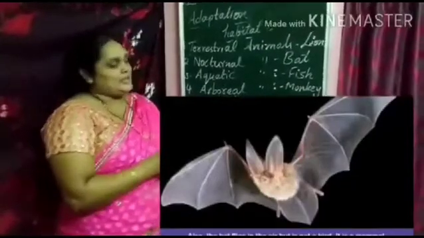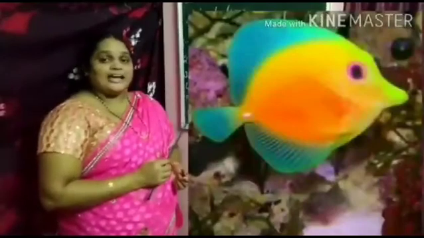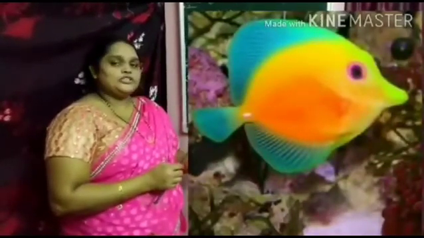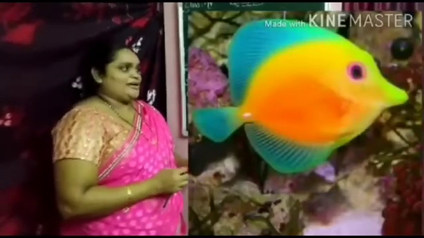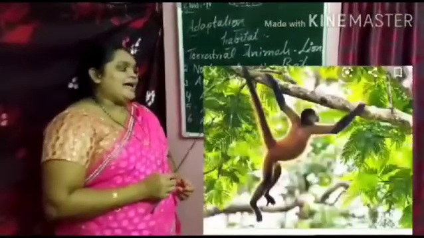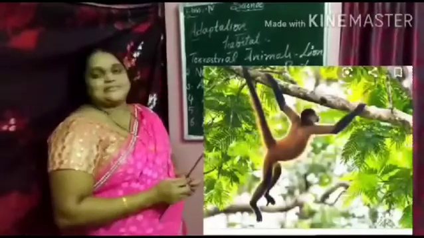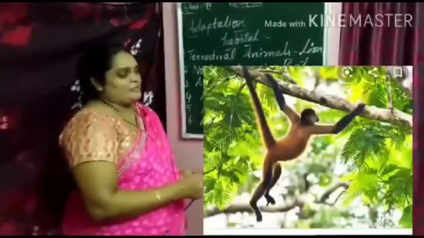Nocturnal animals, the animals which come out at night in search of food, are called nocturnal animals. Example, bats. The third one, aquatic animals, the animals which live in water, are called aquatic animals. Example, fish. Arboreal animals, the animals which live on trees, are called arboreal animals. Example, monkeys.